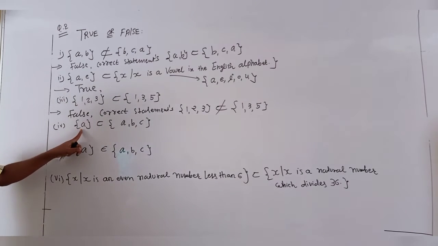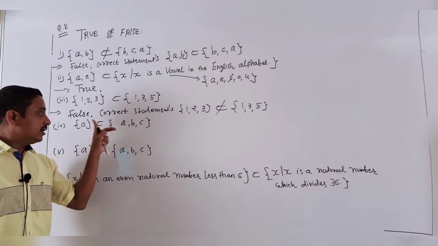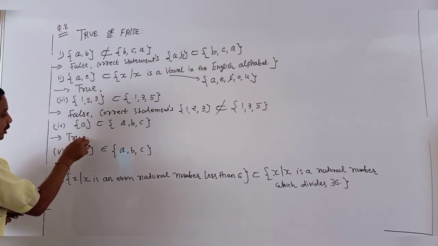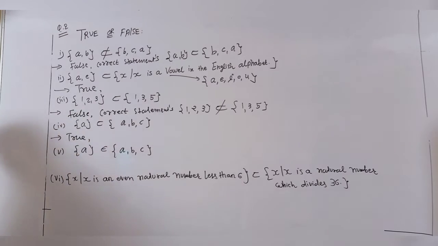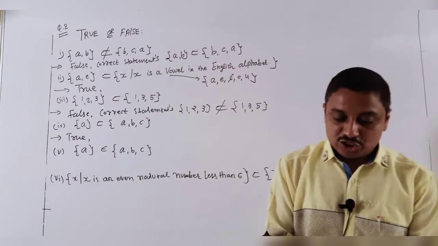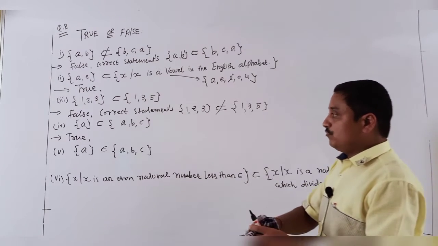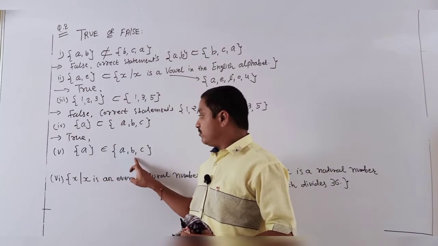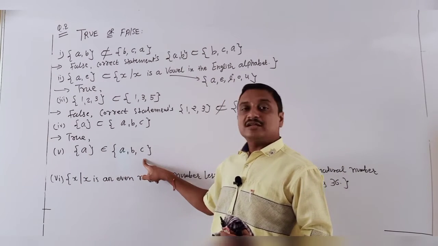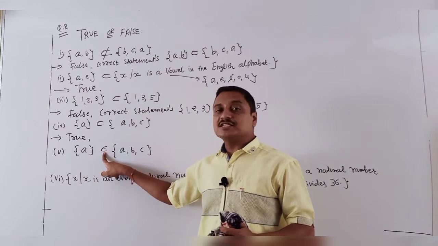Now continue. Next question. A, B, C present here. Yes, it is true, so there is no need to prove it here. My answer is true. Continue. Fifth one. A belongs to {A, B, C}? No, this A is a set, and this is also a set. So here the answer is a subset.